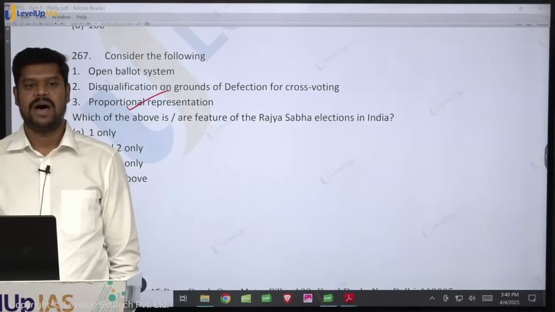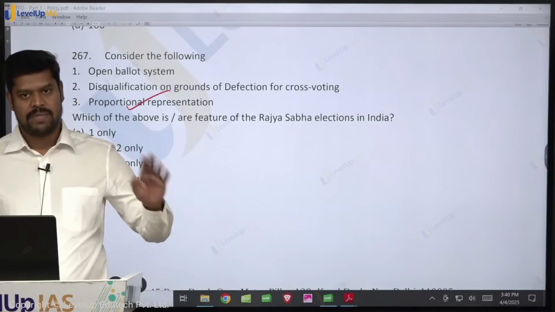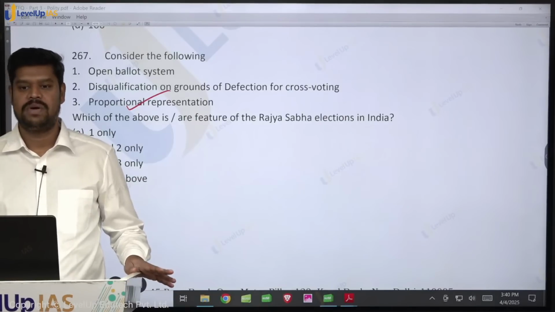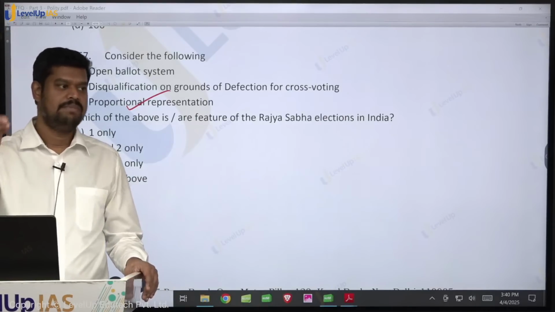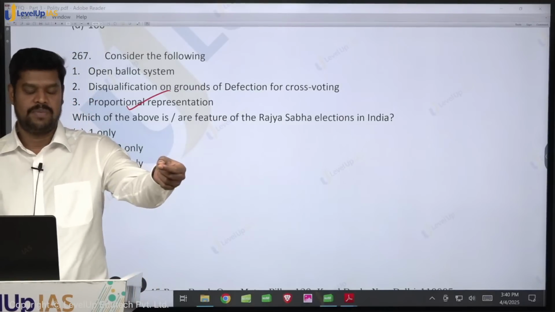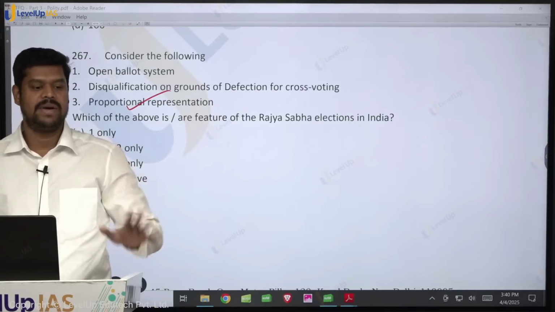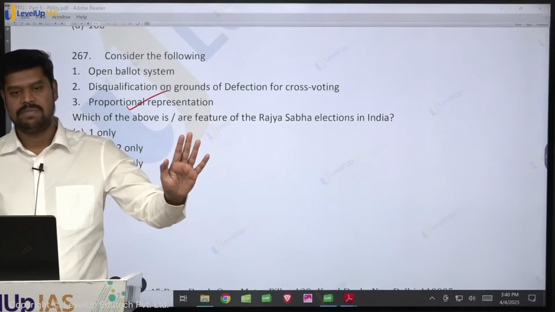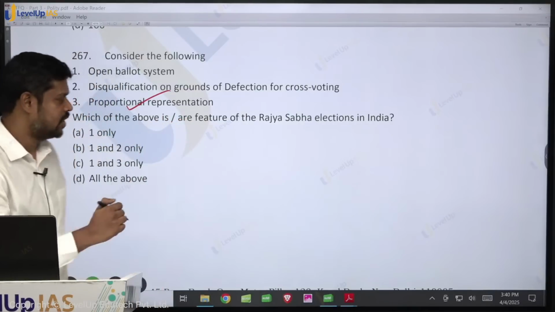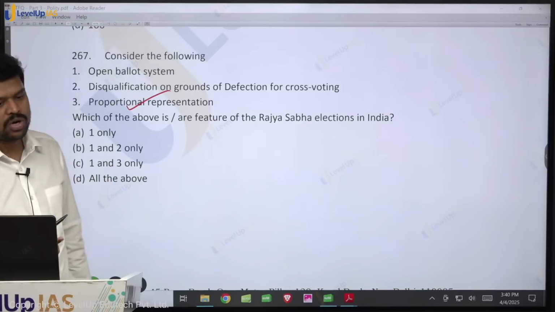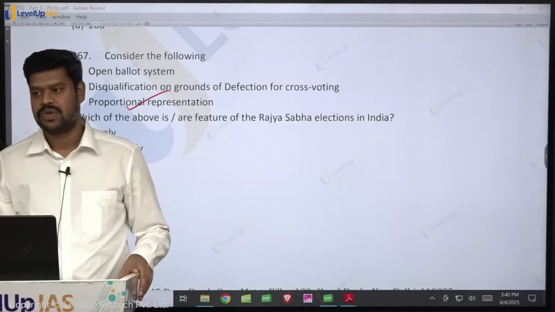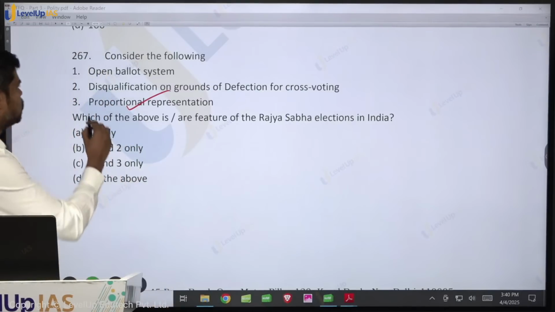Now, what is this partial open ballot system? Normally, open ballot means that everybody will know. But here there is a system of partial open ballot, which means every MLA who is voting in the elections has to disclose their vote to a particular person who is nominated by the party. The party will nominate a person, and to that person they have to show their vote, that they are voting for the right person. If they don't disclose their vote, then that vote will be considered an invalid vote. It will not be counted. So therefore, open ballot is also right.